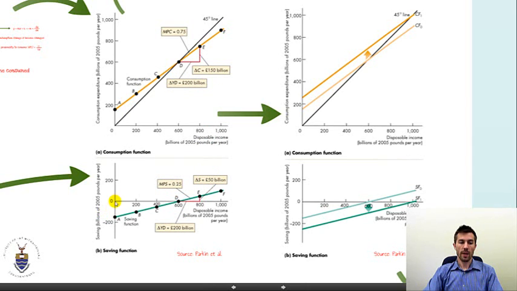Of course, when our income is 0, if we are consuming some positive amount, we must be saving some negative amount. In other words, negative A. If we shift our consumption function up, in other words, we change the y-intercept on our consumption function, in other words, A goes up, well, our savings function must go down, and the y-intercept on our savings function must become lower.